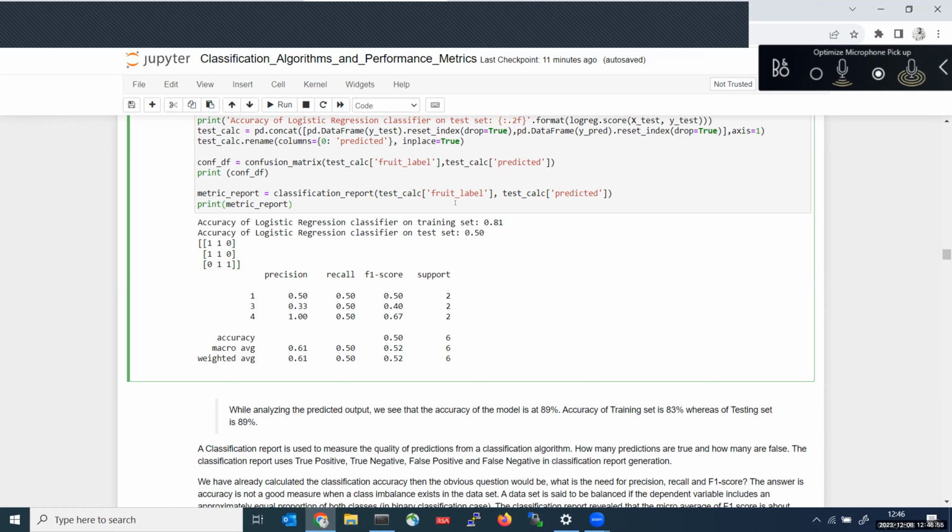There is no accuracy at all in the test, but 80% in training, that is good. At least my model is able to learn patterns. My model is able to train. It is able to understand the patterns. But when it comes to the test data, that is, whenever new patterns come into the picture, my model is not able to perform. The reason for this is there is no sufficient data available.